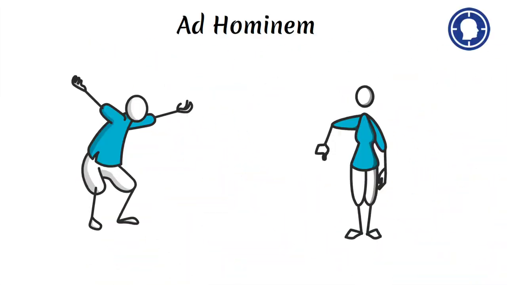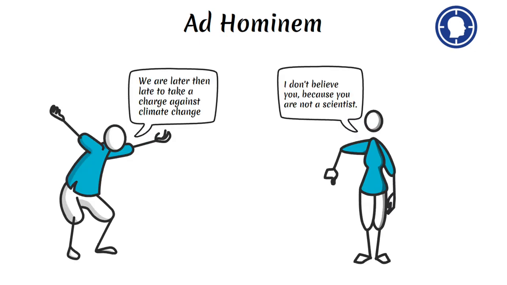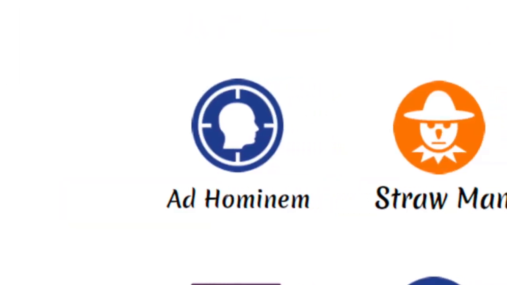Ad hominem. This fallacy occurs when an argument is rebutted by attacking the character, motive, or other attribute of the person making the argument, rather than addressing the substance of the argument itself. For example, dismissing someone's opinion on climate change because they're not a scientist.